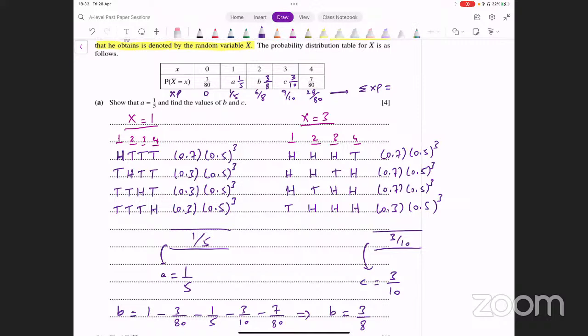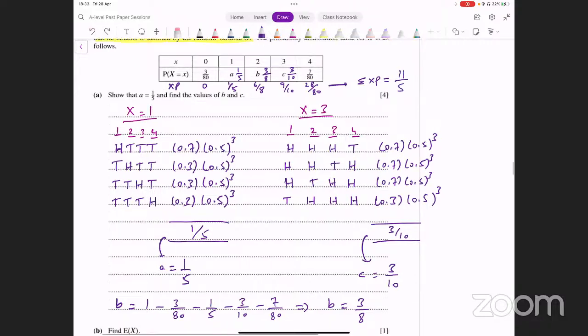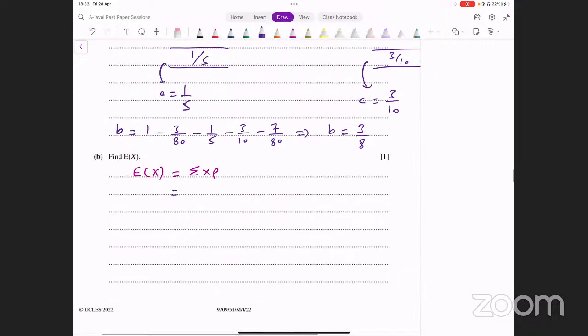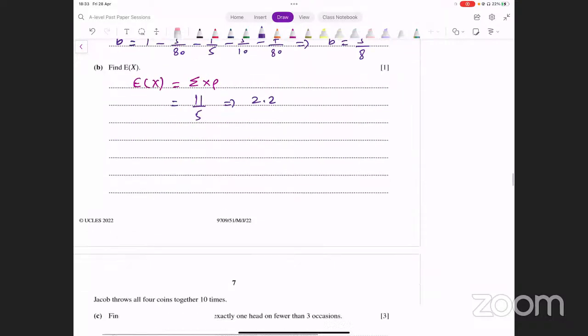And that turns out to be 11/5. Okay, so this is 11/5, and that is 2.2 in decimals. इसको हम यहाँ पे लिख देते हैं. हमने working ऊपर दिखा दिया. यहाँ पे आप final answer लिख सकते हैं. This is 11/5, which is 2.2, and that's your final answer. Okay, this was pretty straightforward. Let's move on to the next one.